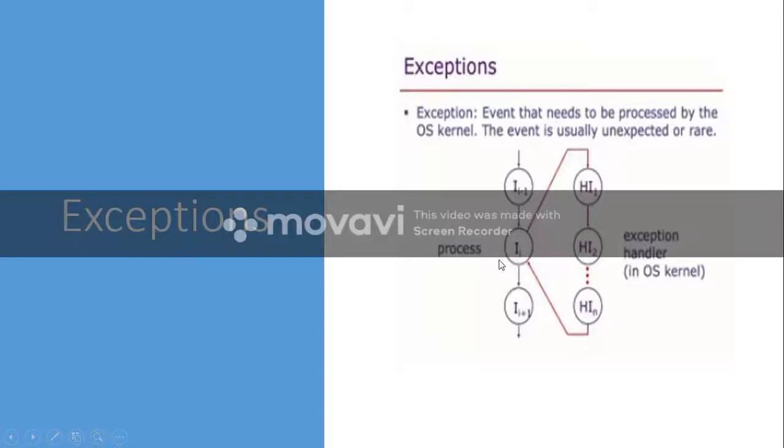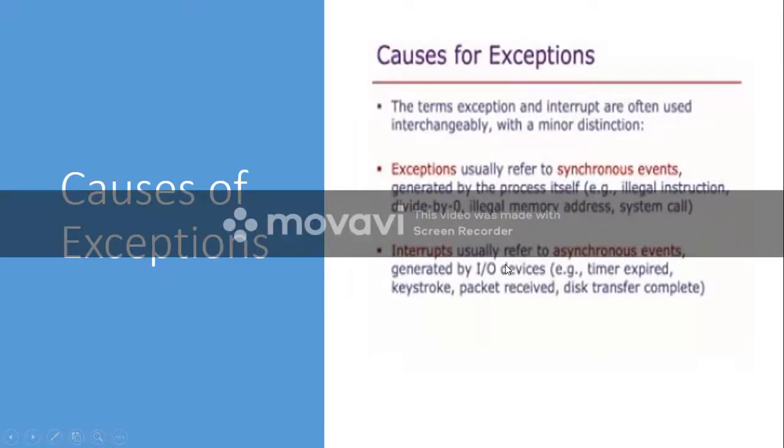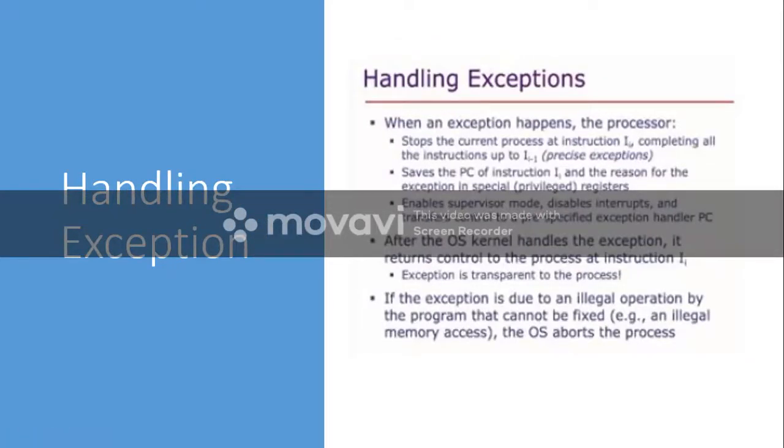The process is being executed. The moment an interrupt or an exception comes, the control is transferred to the interrupt handler or the exception handler. Now the exception handler will execute all these instructions. After executing this, once again the control will be transferred back. So this slide again explains in detail what happens when an exception occurs.